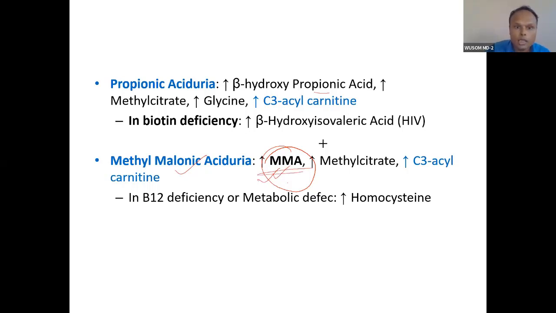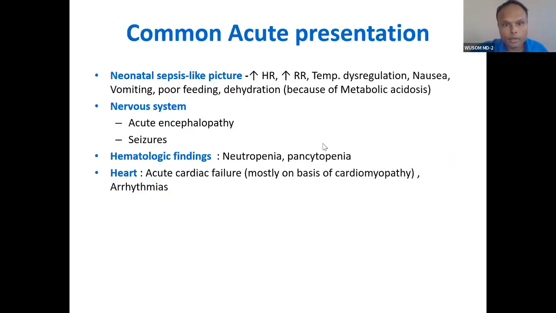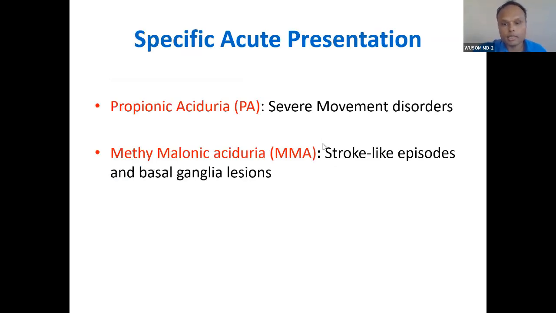You can study: if it is because of biotin deficiency, there will be associated hydroxyisovaleric acidemia also. If it is because of vitamin B12 deficiency, homocysteine will also be high. The common presentation will be seizures, acute encephalopathy, and hematological presentation, neutropenia, pancytopenia. Go yourself, I have made this slide in very detail about propionic aciduria and methylmalonic aciduria.